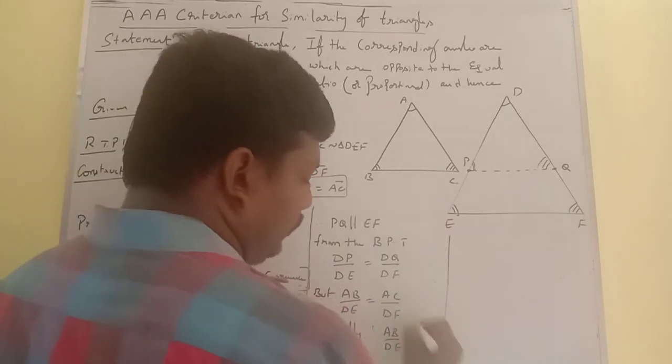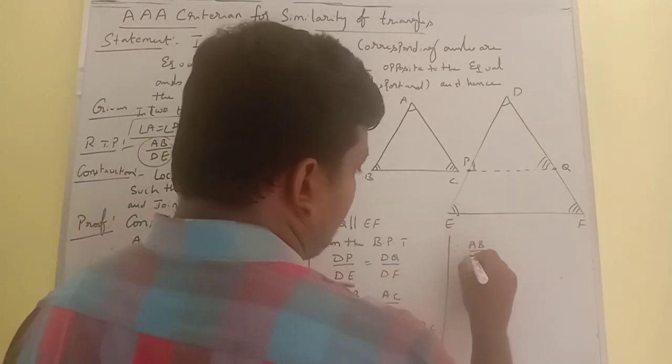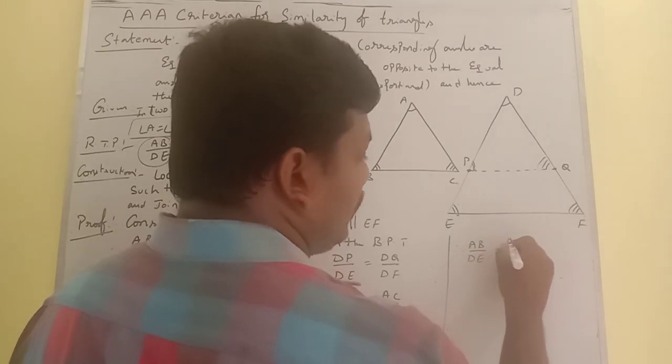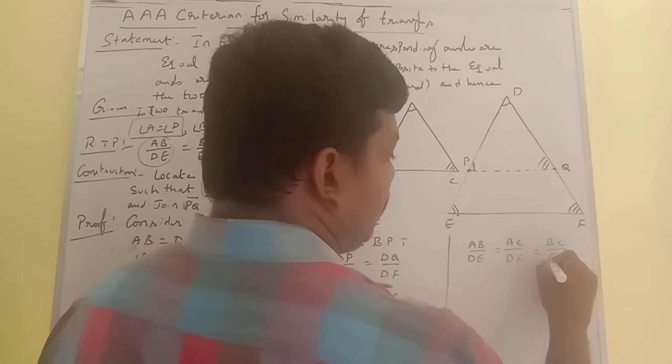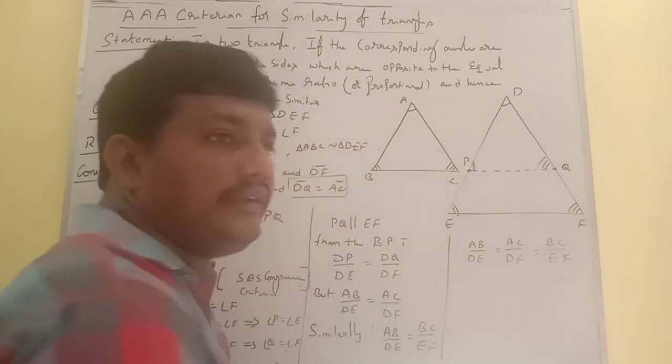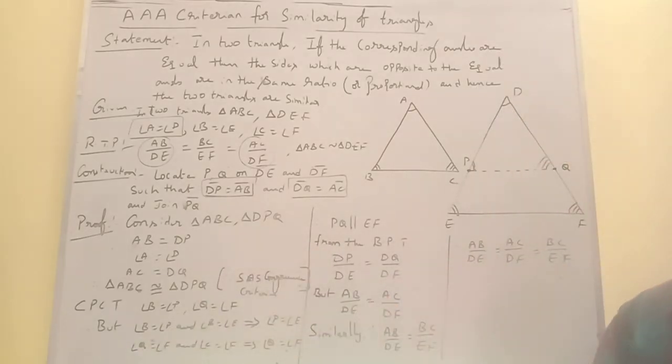So therefore, from the above two conditions, AB by DE is equal to AC by DF is equal to BC by EF. Hence the corresponding sides are in the same ratio.